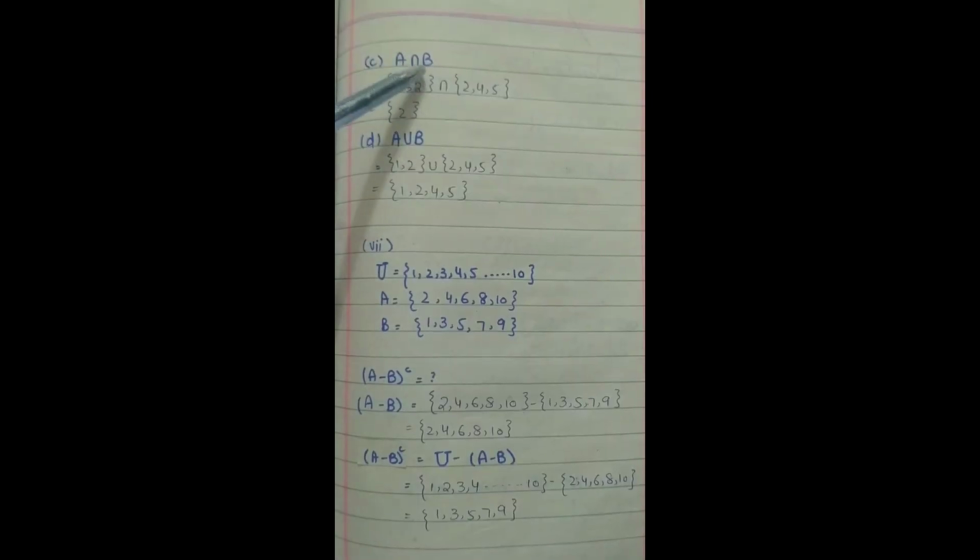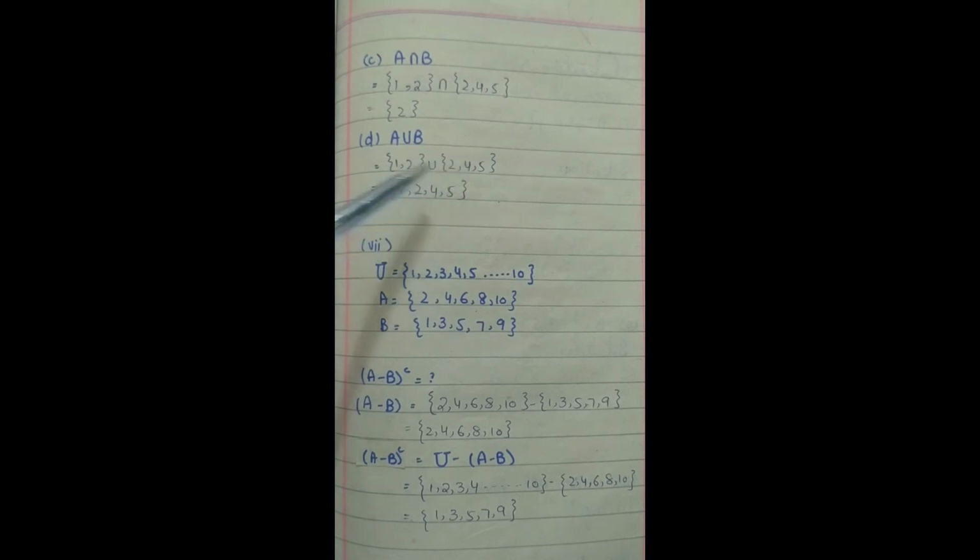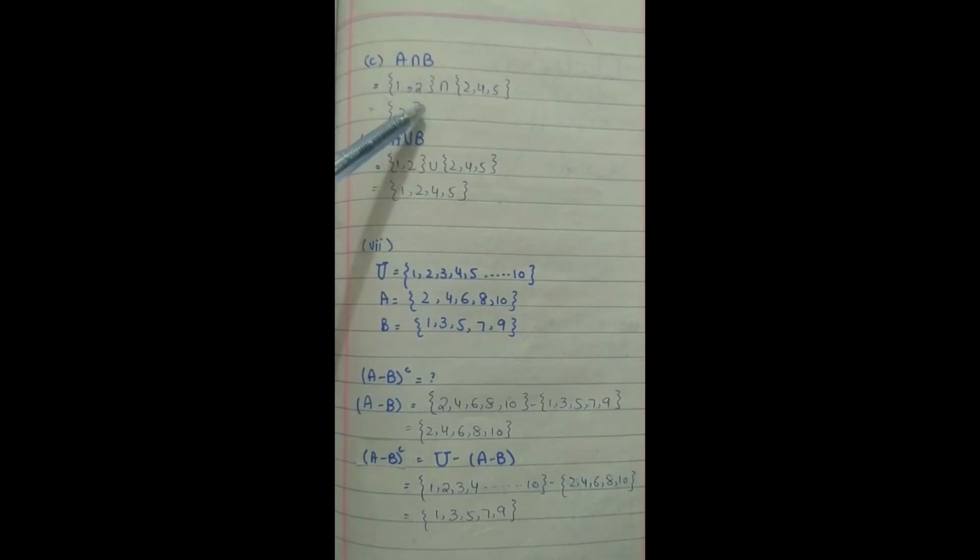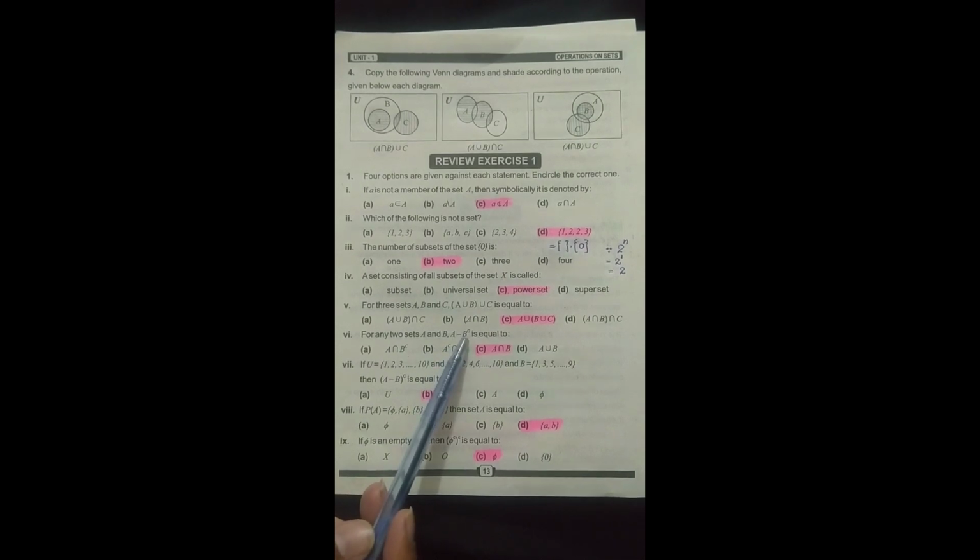Third option is A intersection B. A is 1, 2, intersection B is 2, 4, 5. And the intersection of A, B is 2, because 2 is the same element in both sets. D option is A union B. A is 1, 2, union B is 2, 4, 5. And the union of both sets is 1, 2, 4, 5. So the answer of option C is equal to the question, which is (A minus B) complement. So the correct option is C.